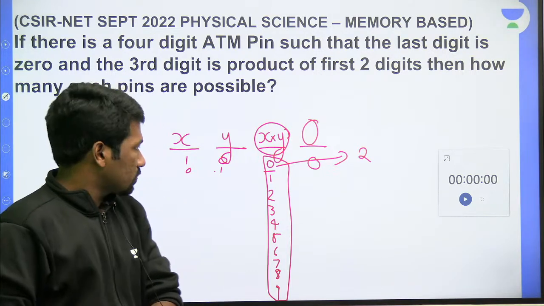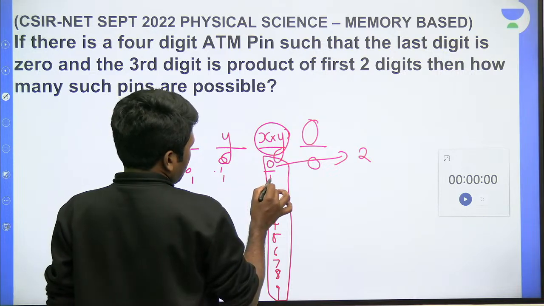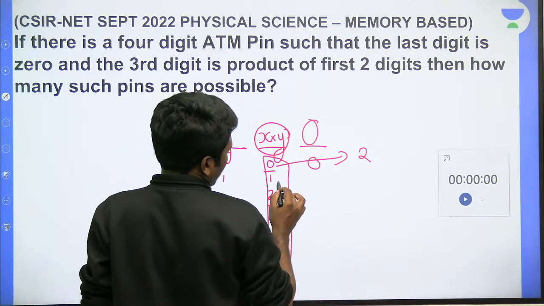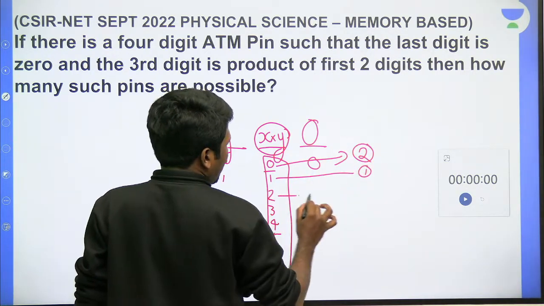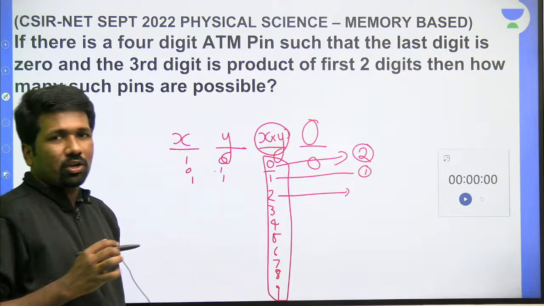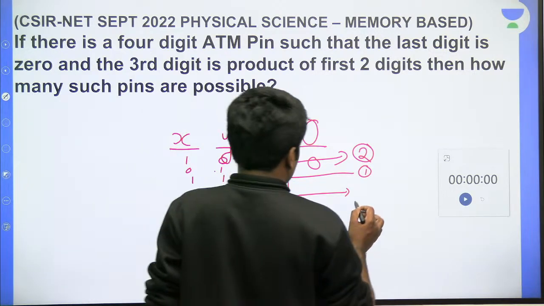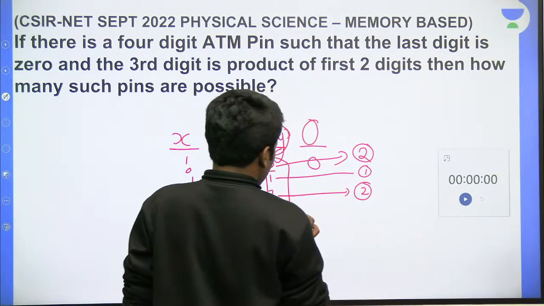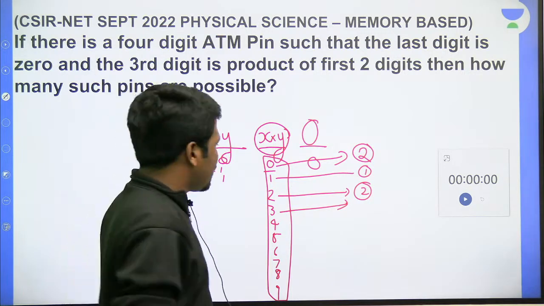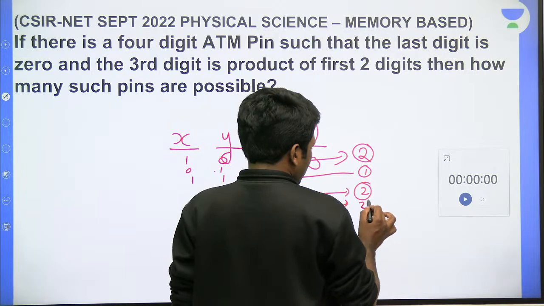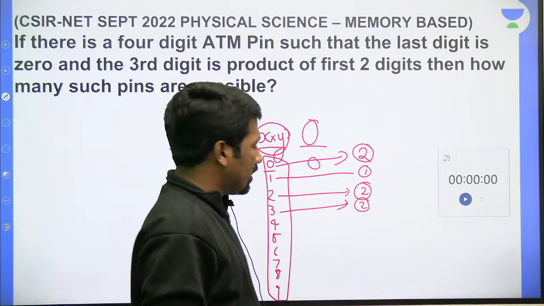Please respond. Now, what are the possibilities to get 1? 1 and 1 is the only possibility to get 1. There is no other possibility. So only one possibility. What are the possibilities to get 2? 1 into 2, 2 into 1. There is no other possibility to get 2. So there are 2 possibilities for 2 also. To get 3, 1 into 3, 3 into 1, because 3's factors are only 1 and 3. 3 is a prime number. That is why if it is a prime number, it will have only 2 factors. If it is a composite number, the factors increase.